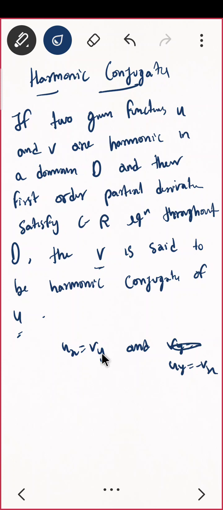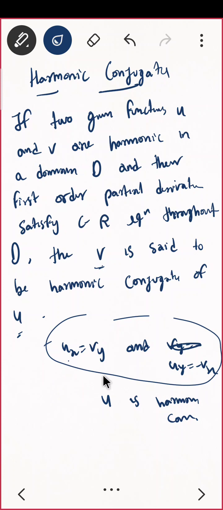Correct? Now there is a mistake which mostly all the students make. See, here the definition is for v is harmonic conjugate of u. If the definition is u is harmonic conjugate of v, then at the place of u in the CR equation I will be having v, and at the place of v I will be having u.